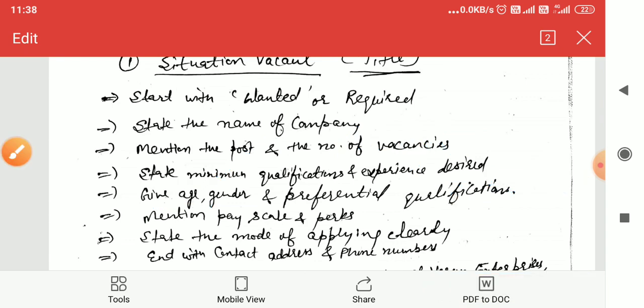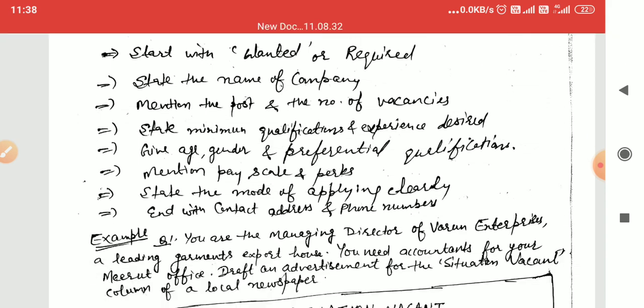25 to 35. Also mention the gender: if it is only male or only female, then write only M or only F. Otherwise you can also write both M and F, like that. And preferential qualifications, if any other preferential qualification is required, suppose preference given to ladies, preference given to those having a computer diploma. So if any other preferential qualification is there, you will also have to mention it.